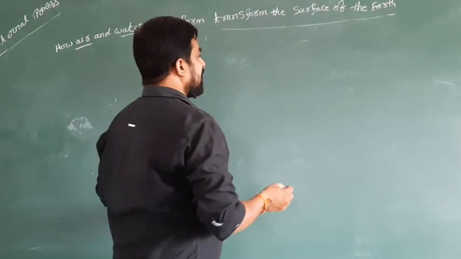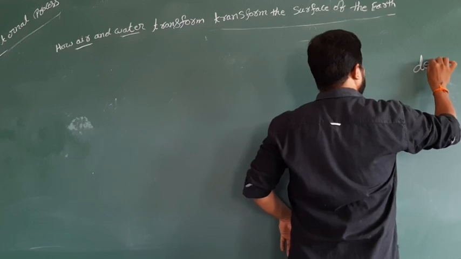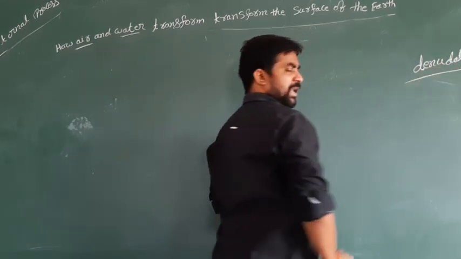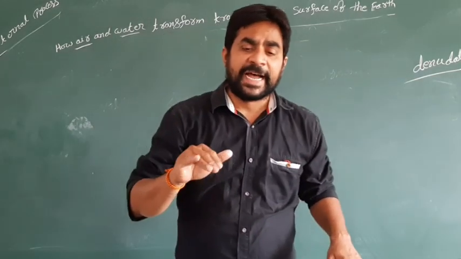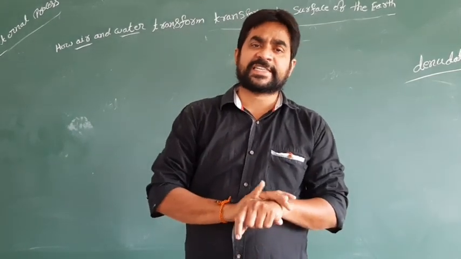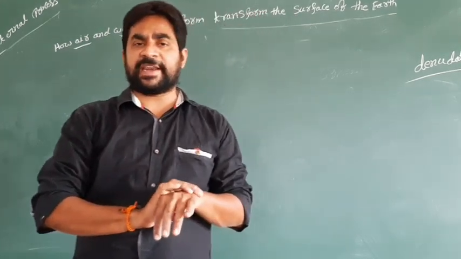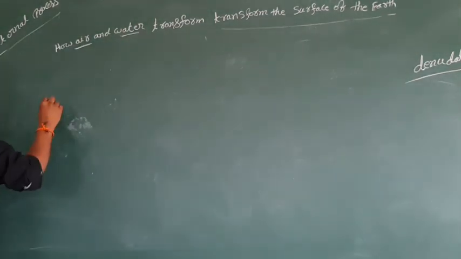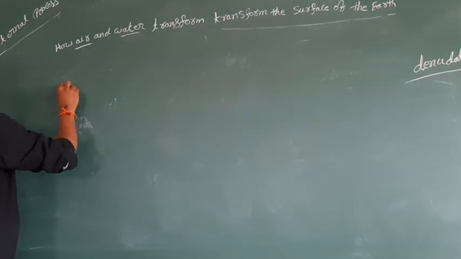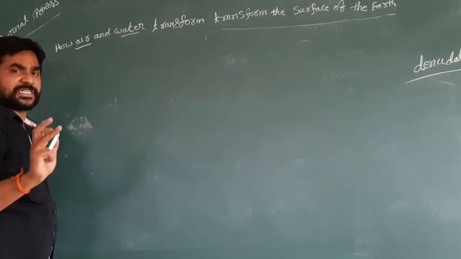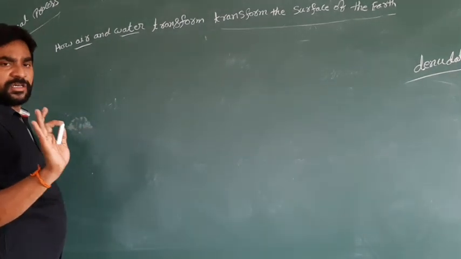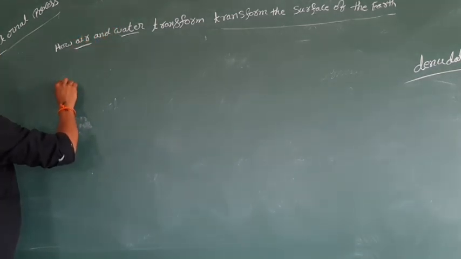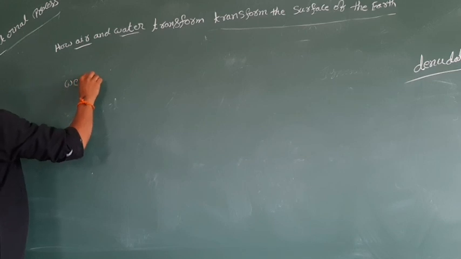What is the denudation process? Now we are going to learn how this denudation process creates different types of areas on the earth. There are four stages that you can find here, of how air and water transform the earth. First one is weathering.